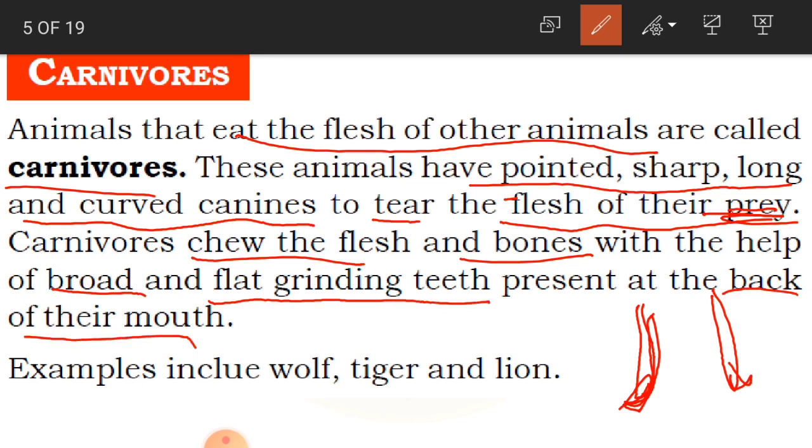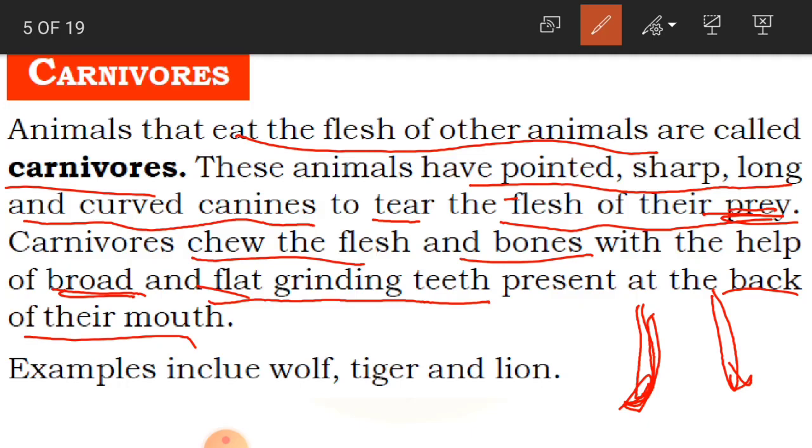Okay, children, so they will chew the animal flesh and also the bones with the help of their back teeth. And how are their back teeth? They are very broad and flat. Broad and flat, that is grinding teeth. Grinding is making the substance into smooth content. So they make the food smooth so that they get it into their stomach.